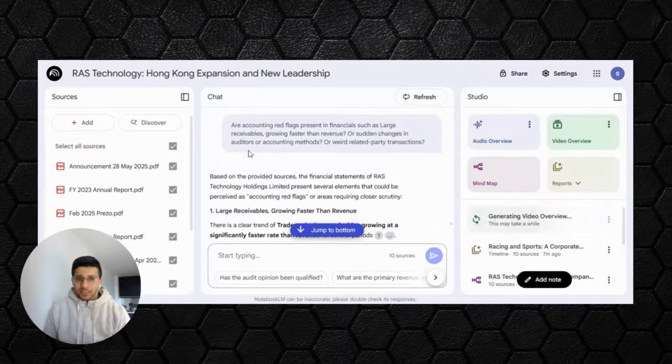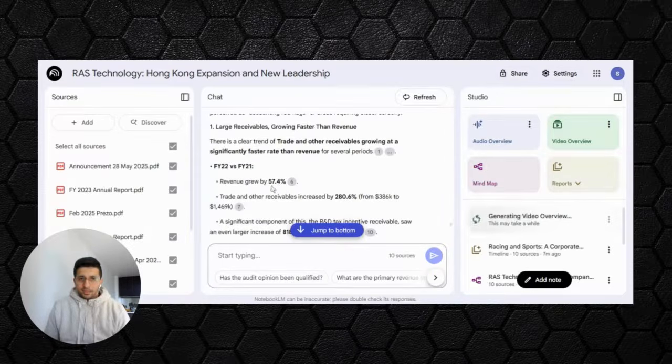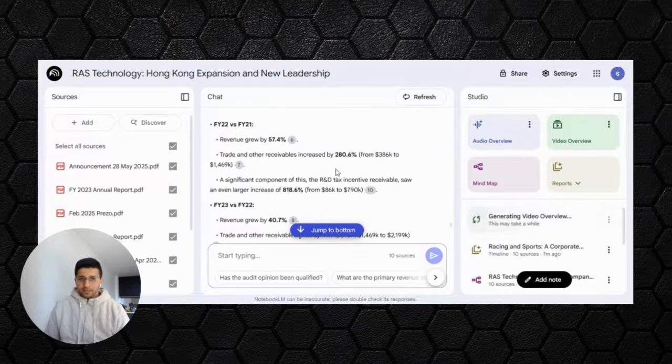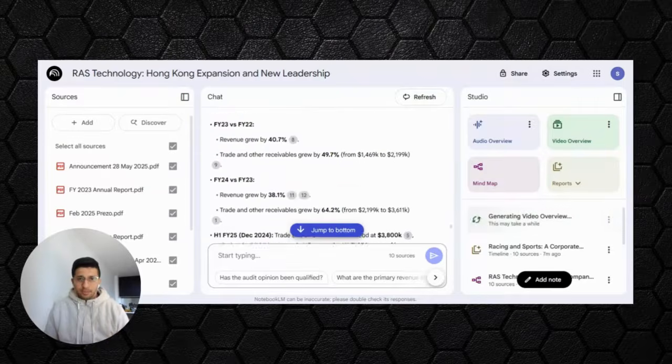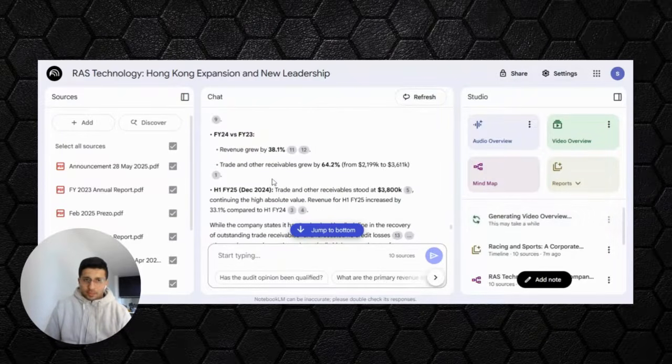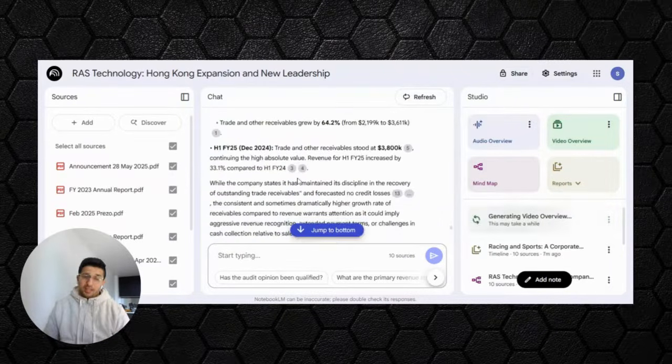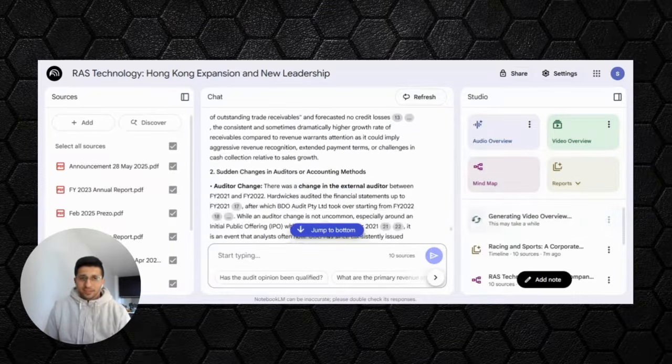Now let's go back to the question about accounting red flags, and let's see what AI has told us. So revenue grew by 57% in financial year 22, but trade receivables grew by 280%. So it looks like an anomaly. There might have been some reason for that, so we might have to dig in to understand that further. Now 40% increase in revenue, 49% increase in receivables, that looks okay. But 38% increase in revenue, 64% increase in receivables, that might need some digging into as well.